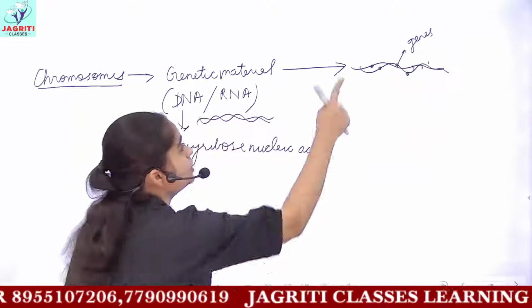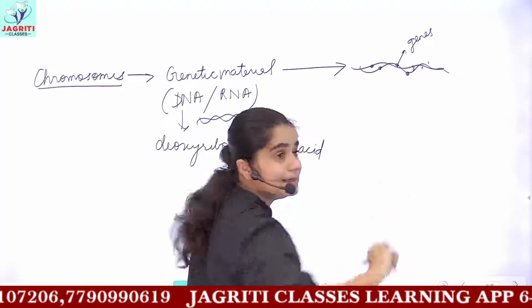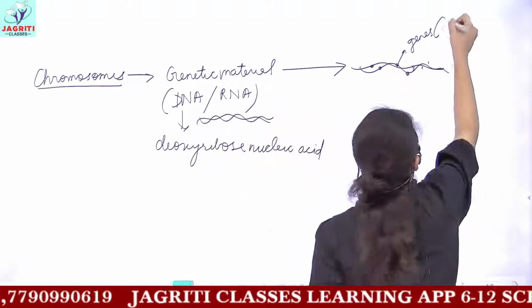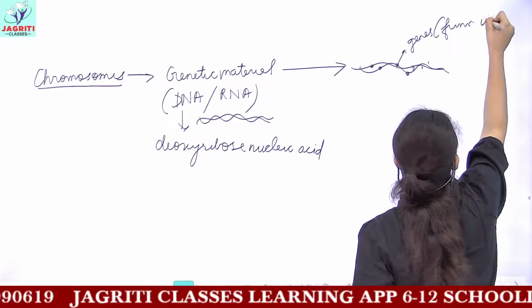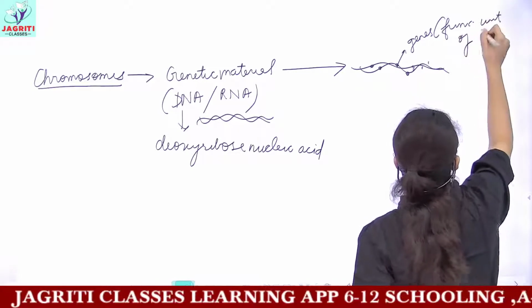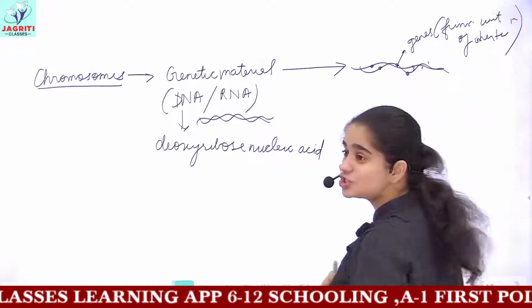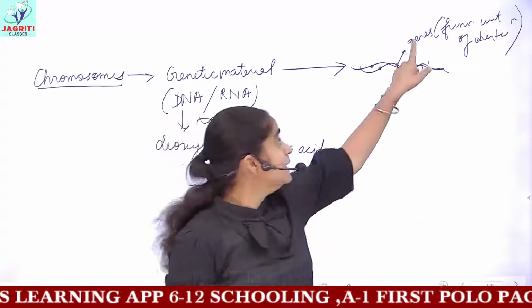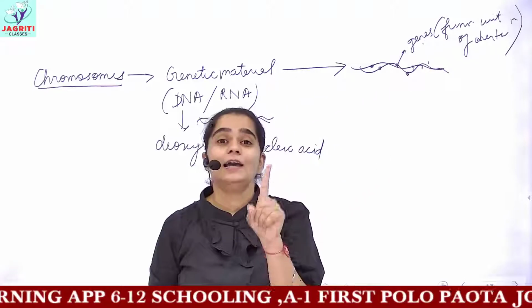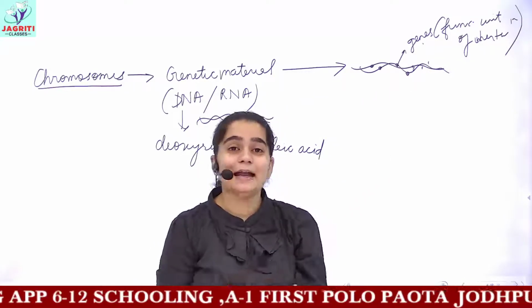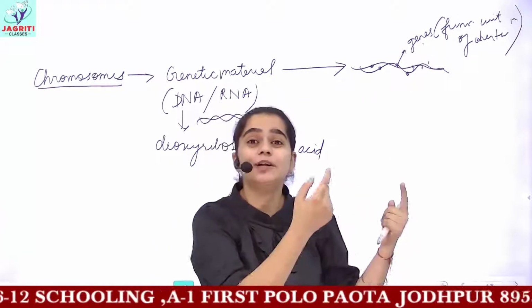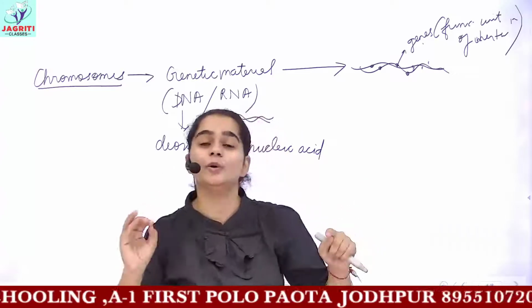These genes are located on the DNA, and they are called the functional unit of inheritance. These genes have the responsibility that the child of a human resembles a human and not a cat.